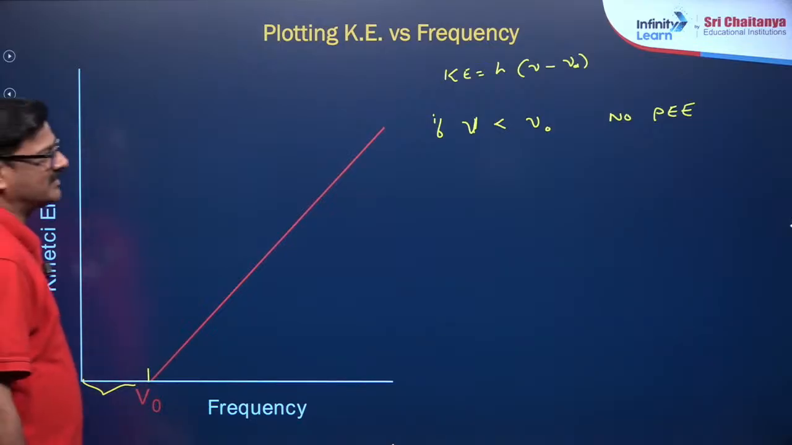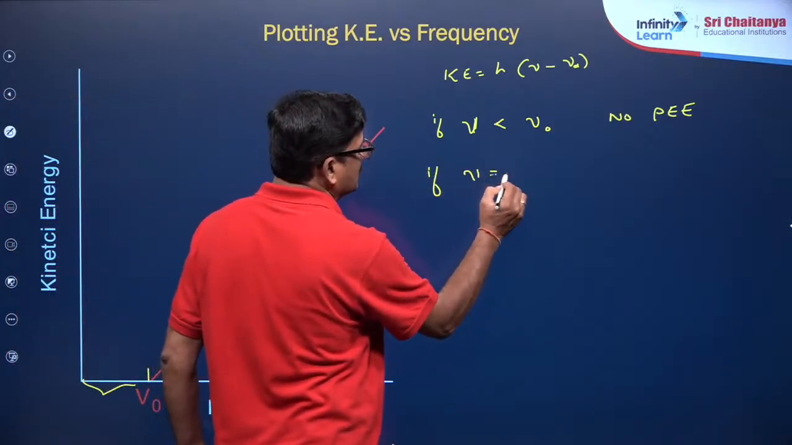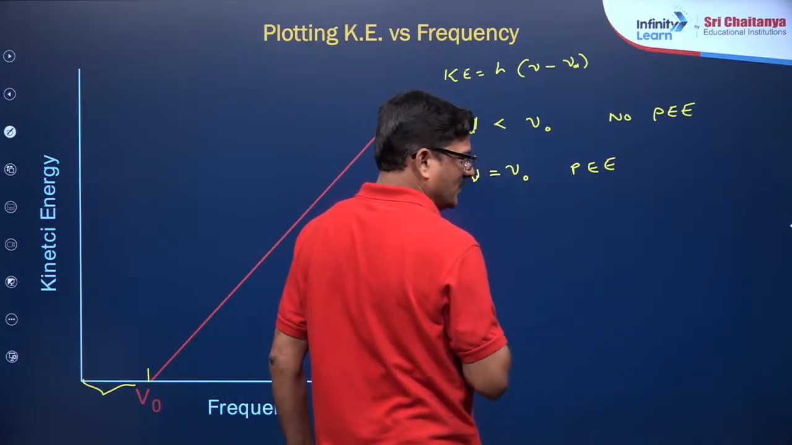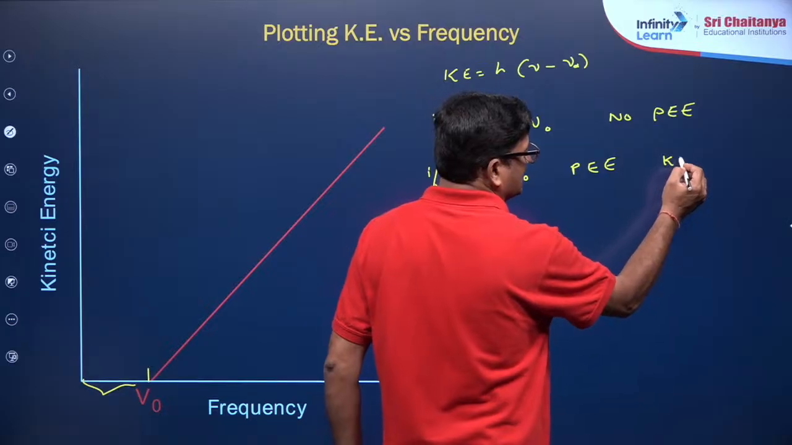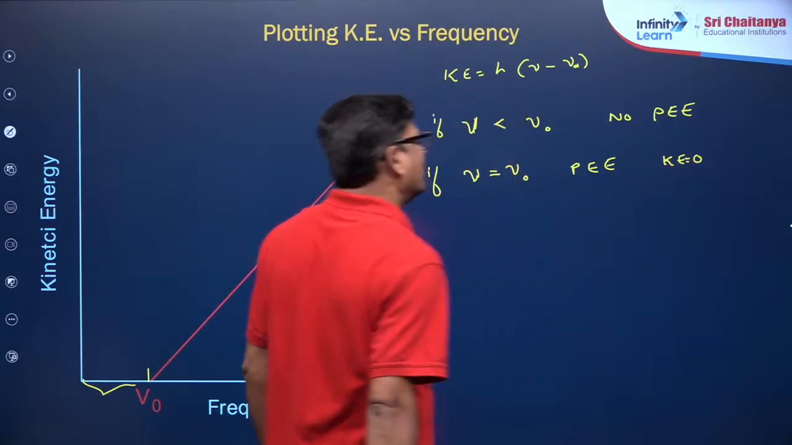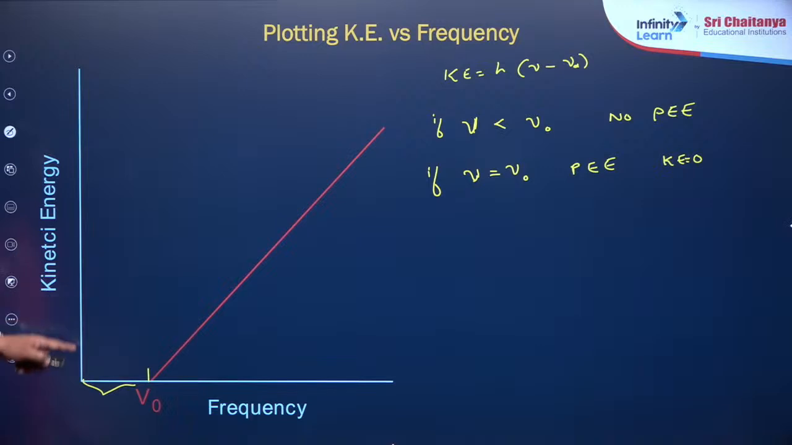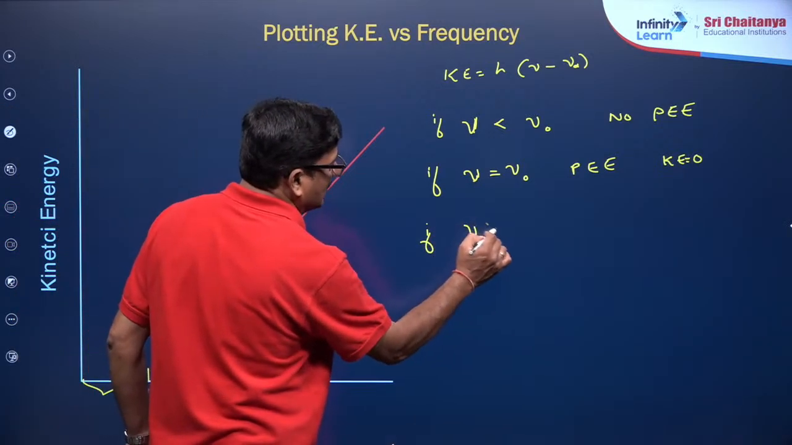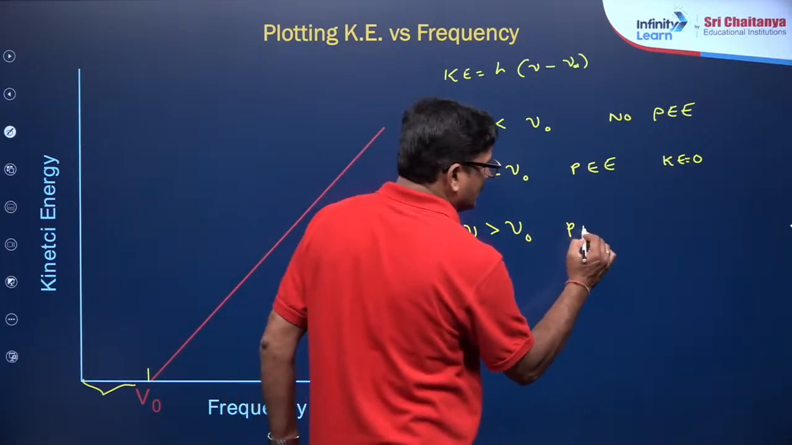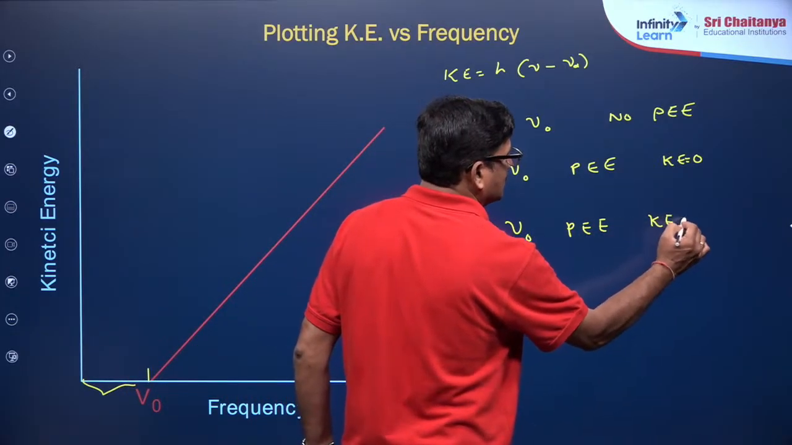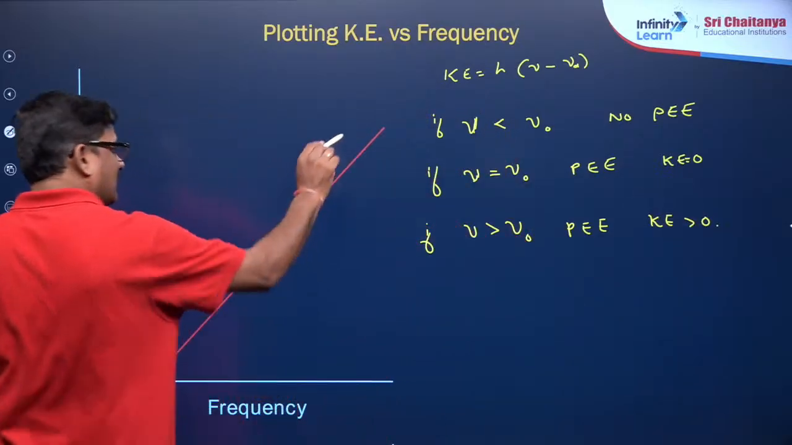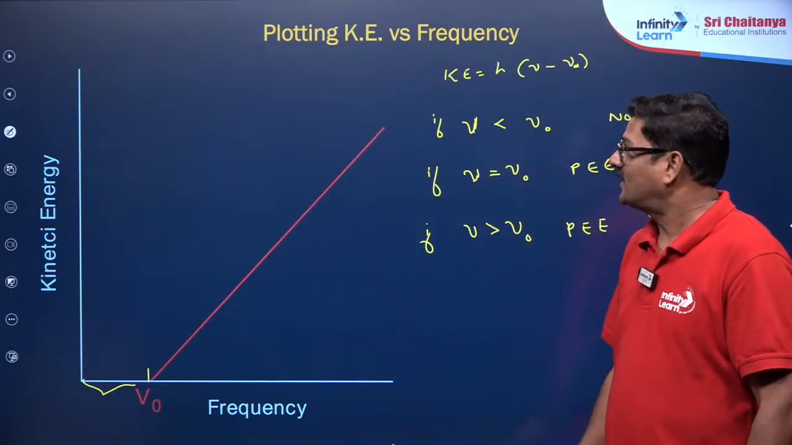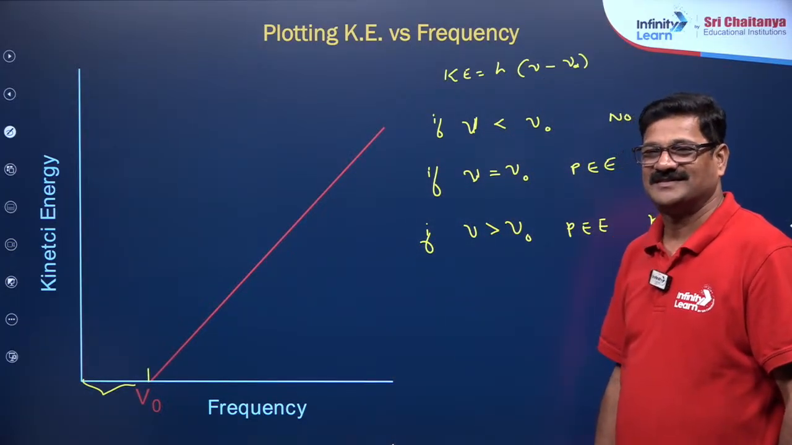If nu is equal to nu naught, photoelectric effect just takes place, and kinetic energy is going to be zero. शुरू में kinetic energy is going to be zero. Here kinetic energy zero है ना. If nu further increases, so if nu is greater than nu naught, photoelectric effect takes place and KE is greater than 0. That is what is happening here. Got it? Clear? Varsha? Any doubt? Can we solve a couple of questions based on this? Fine?